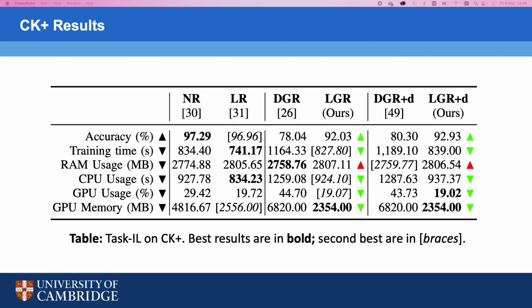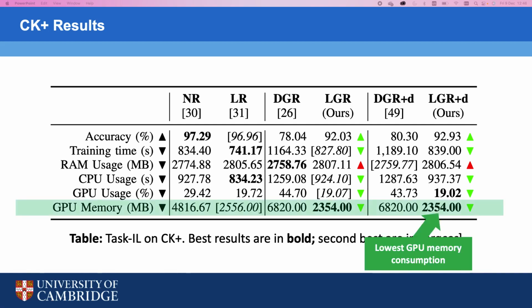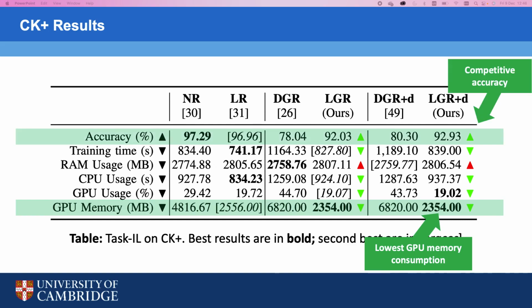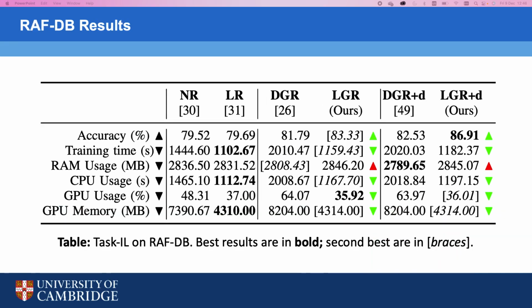In this table, you can see each of the 6 compared approaches and their corresponding metrics on the CK+ dataset. The green arrows provide a direct comparison between DGR and LGR. And you can see that our method LGR outperforms the DGR methods across nearly all metrics. And more importantly, it also outperforms rehearsal methods in some areas, for example, reporting the lowest GPU memory consumption across all methods while keeping accuracy competitive.